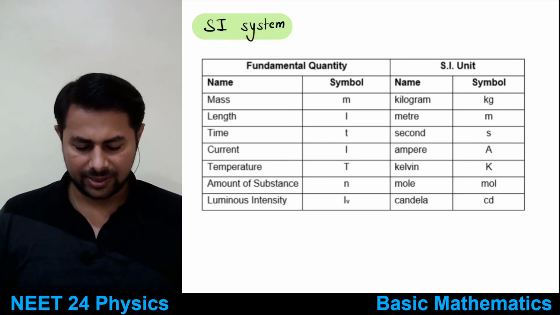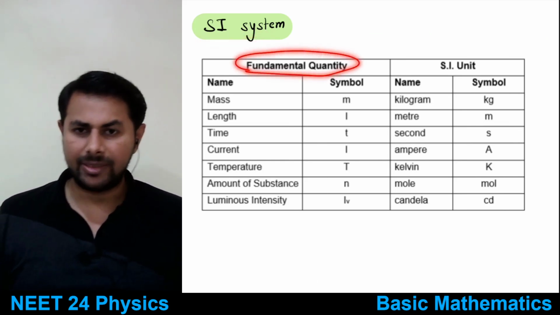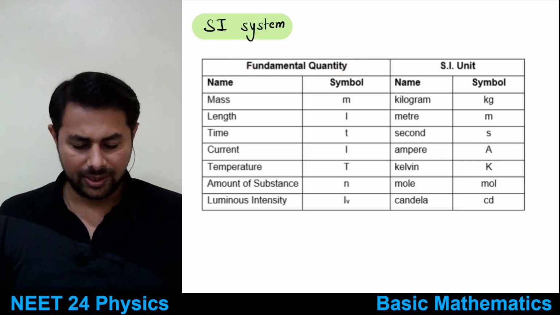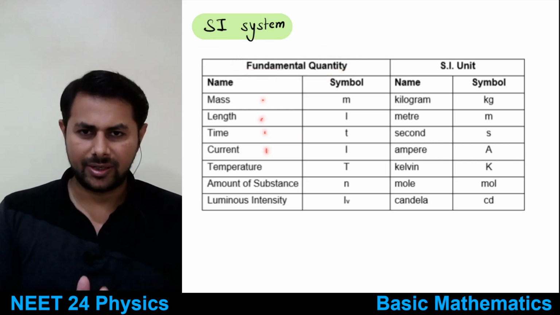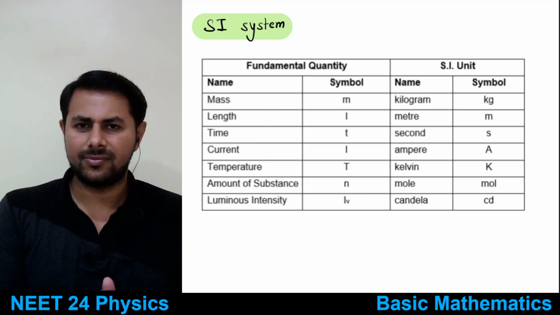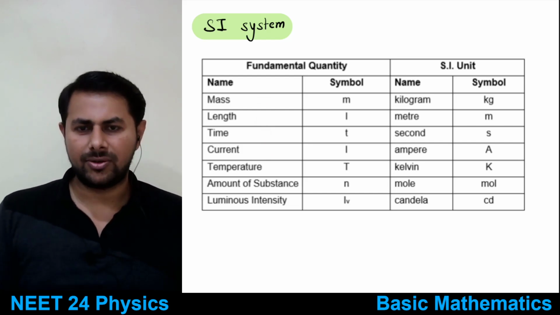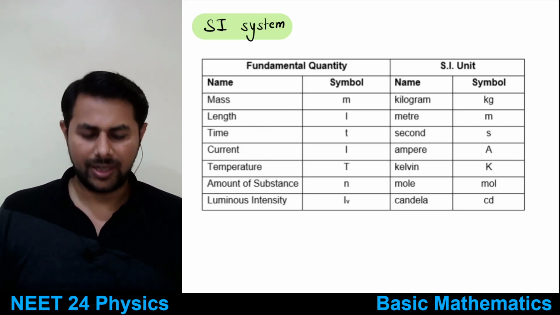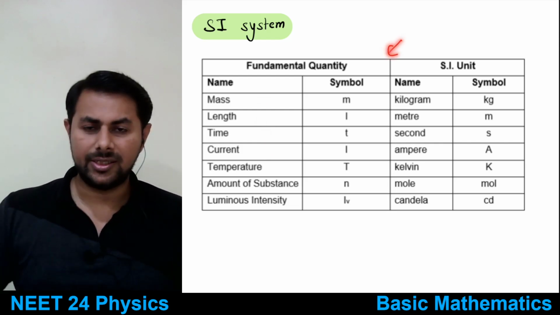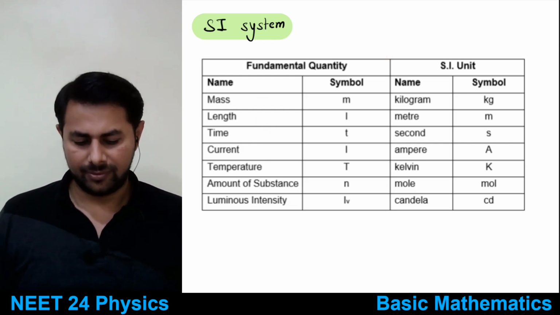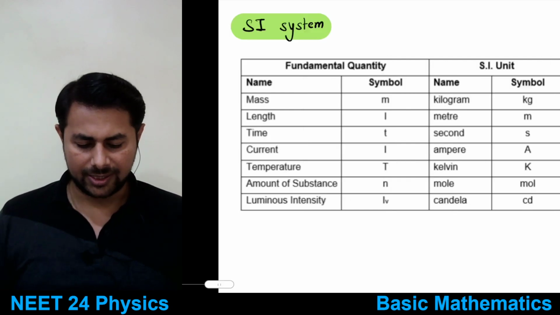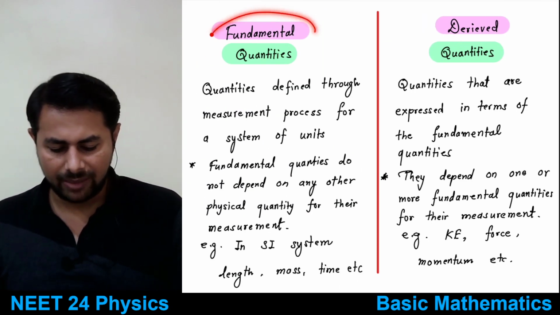In the SI system there are some fundamental quantities and their units are fixed, and based upon those units, all other quantities are derived. This thing is internationally accepted. So what are fundamental quantities?